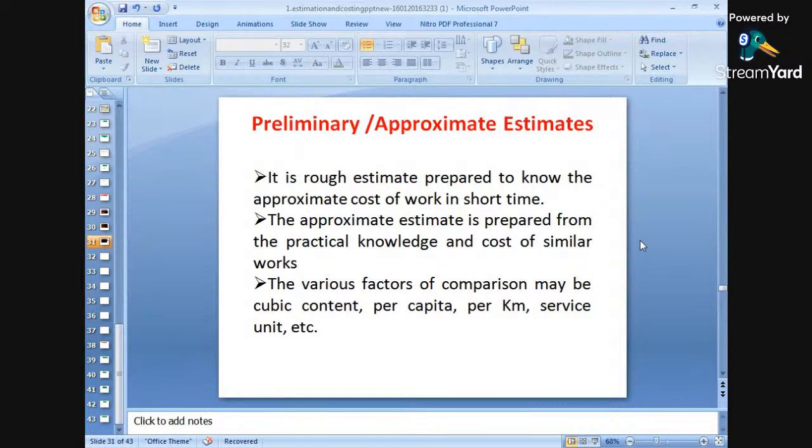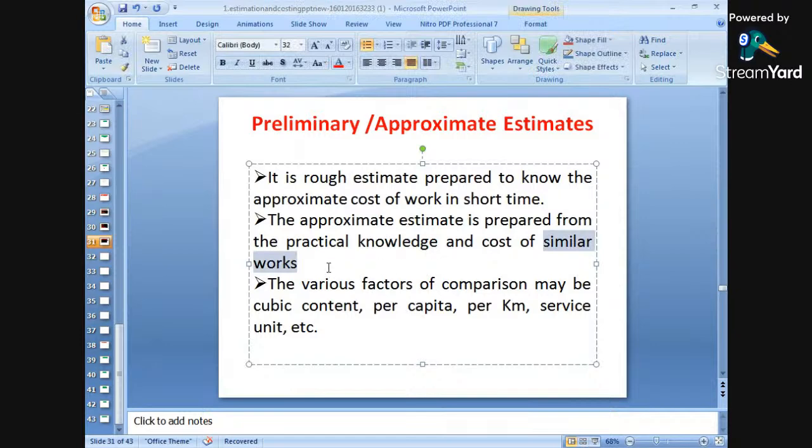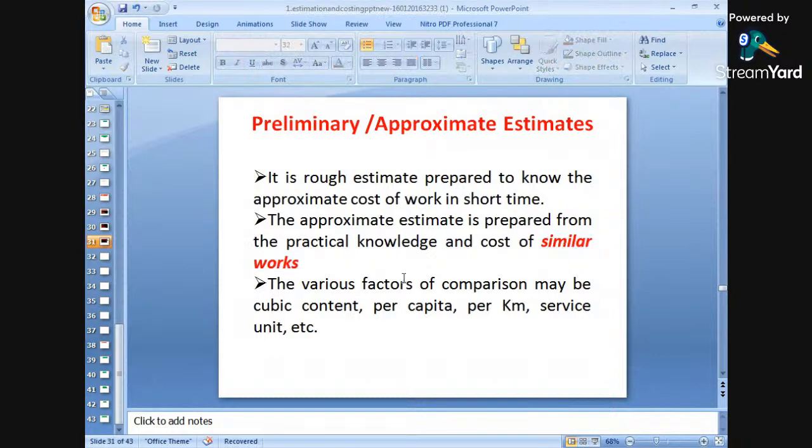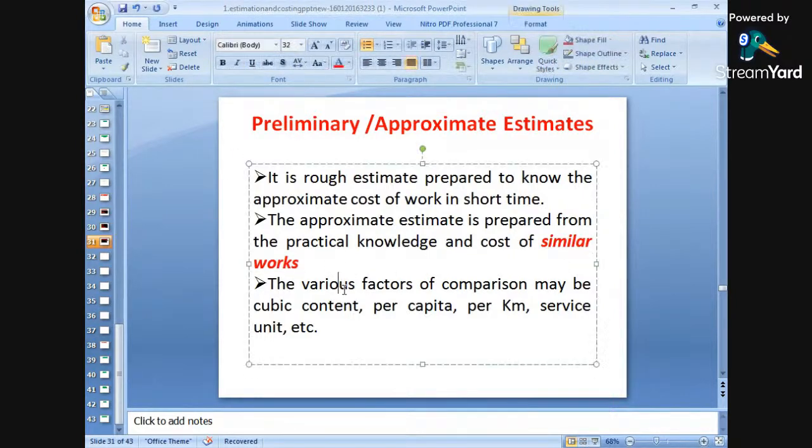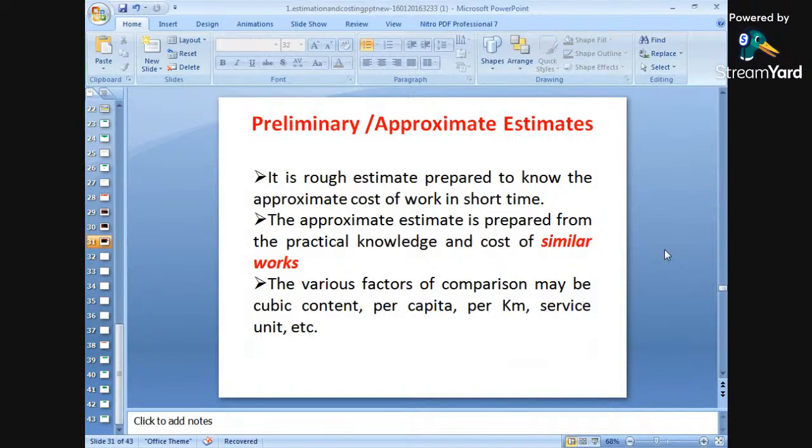We can prepare an estimate depending upon the existing building, जो existing building nearby था. तो depending upon the data which has been available, depending upon the experiences which has been available, depending upon the similar work which has been carried out, we can easily prepare a preliminary estimate, depending upon the knowledge as well as the existing structure, जो आजू बाजू में existing similar works जो हो रहे थे. From the experience point of view, we can easily prepare an approximate estimate. Okay, is that clear?